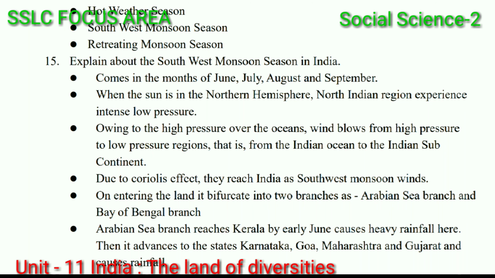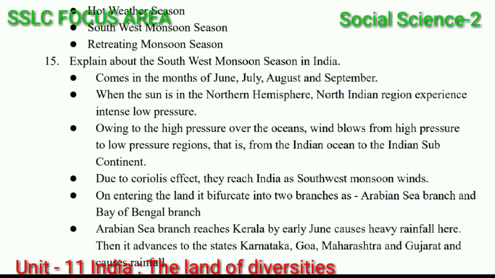Due to the Coriolis effect, they reach India as southwest monsoon winds. On entering the land, it bifurcates into two branches as Arabian Sea branch and Bay of Bengal branch.